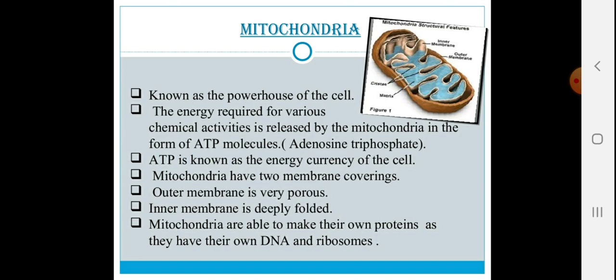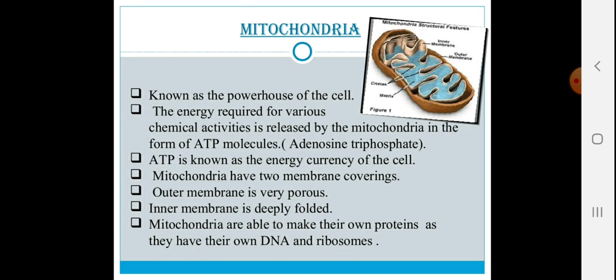Now, mitochondria, which is known as the powerhouse of the cell, release the energy required for various chemical activities in the form of the currency of the cell, which is called ATP molecules, adenosine triphosphate, which is the full form of ATP. ATP is known as the energy currency of the cell. Mitochondria have two membrane coverings, inner and outer membranes. The outer membrane is very porous, meaning it has pores within it. The inner membrane is deeply folded, as you can see in the figure.